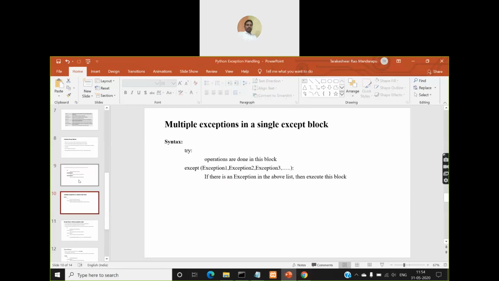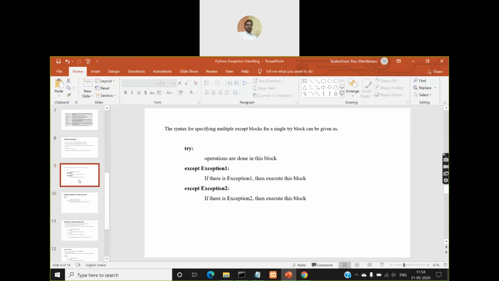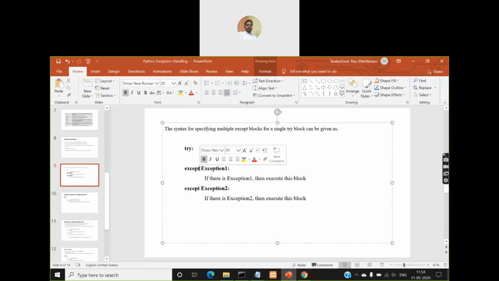But instead of using these multiple except blocks like this, you can use only one except block, and within that single except block, you can mention both the exception types, that is both type error as well as name error exceptions.